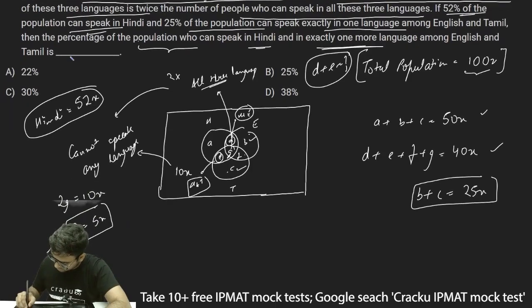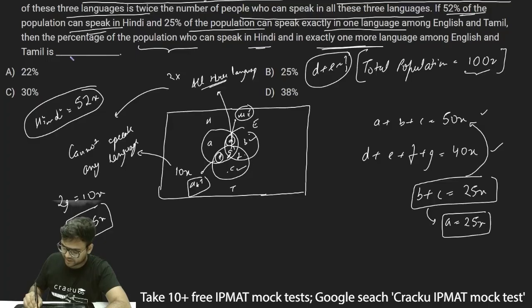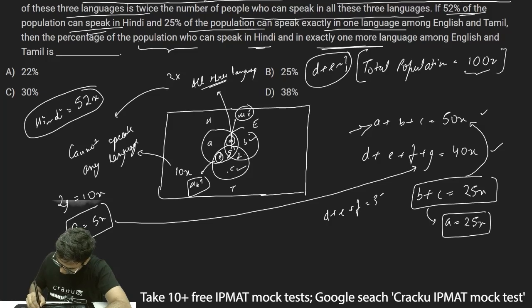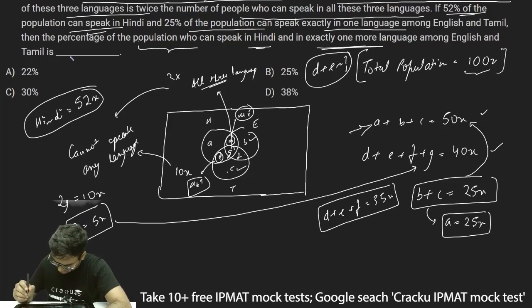Now B plus C is 25x. I can put this in this equation, so I will get A is equal to 25x as well. If I put B plus C as 25x in this particular equation, A will be equal to 25x. Similarly, G is 5x. So if I put the value of G as 5x in this equation, I'll get D plus E plus F is equal to 35x.